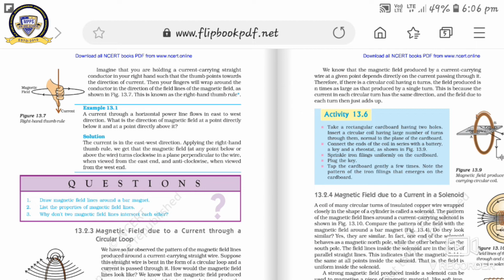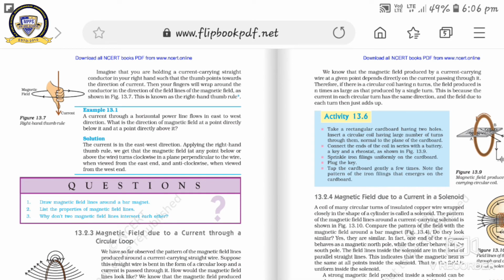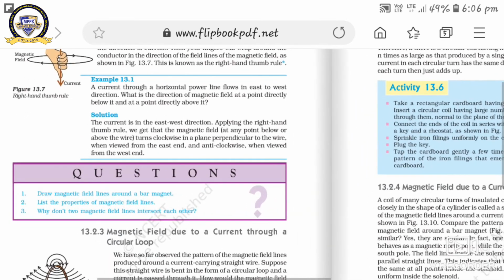So the thumb is in the direction of the current, and the rest of the four fingers show the direction of the magnetic field. This is known as the right hand thumb rule. Got it? So if you reverse the direction of the current, then the direction of the magnetic field also changes. Got it?